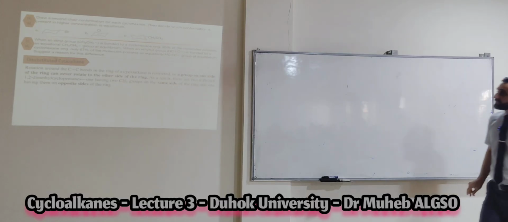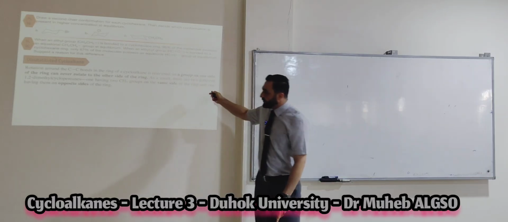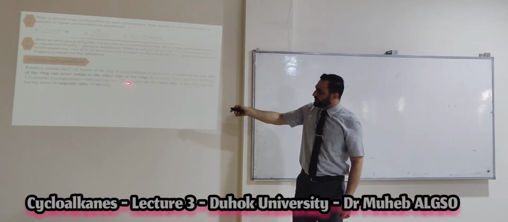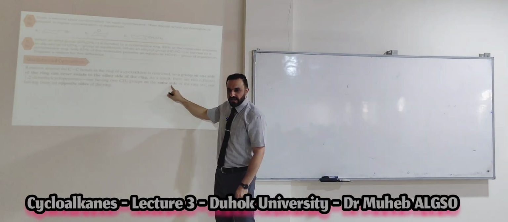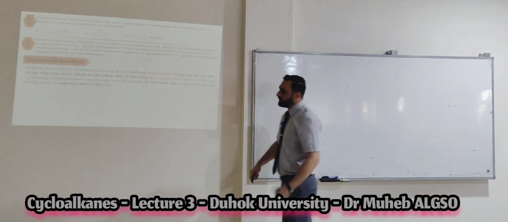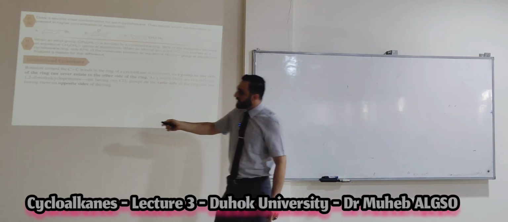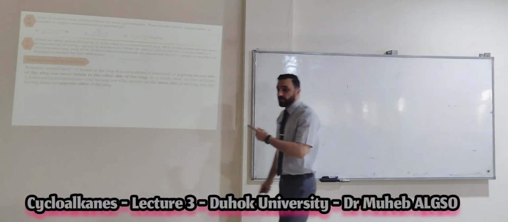So, again, as a result, there are two different isomers for 1,2-dimethyl cyclobutane. One having two CH3 groups on the same side. This will give you what? Give you cis. Okay. At the same side of the ring. And one having the substituents on the opposite side. This gives you which isomer? Give you a trans. Okay.